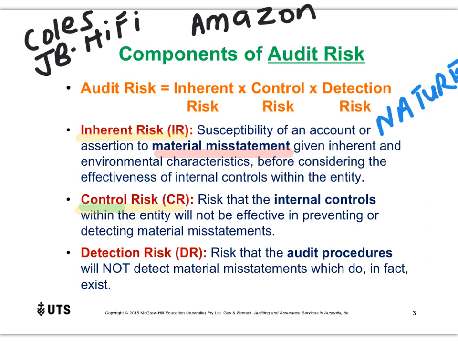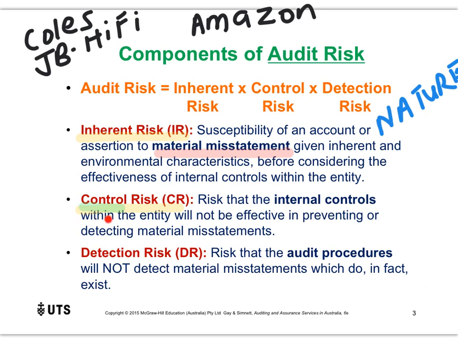So for example, when it comes to securing electronic information, what's a control that we have? Passwords. When you log into your emails every single day, it asks you for your password. Why? It's trying to deal with the risk of someone else getting access to your personal information. So that's what we're talking about when we talk about controls. Now, businesses have many controls in place, and we'll be talking more about this in the weeks to come.